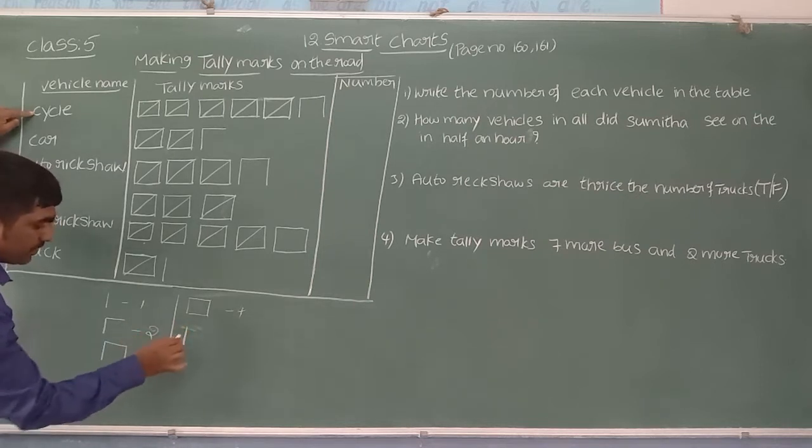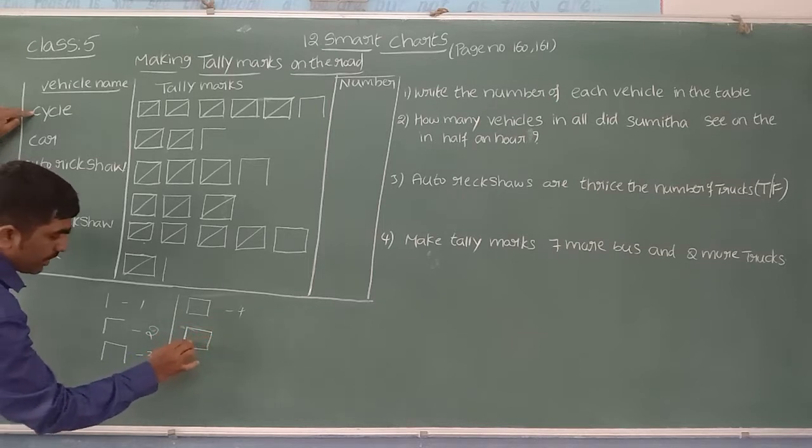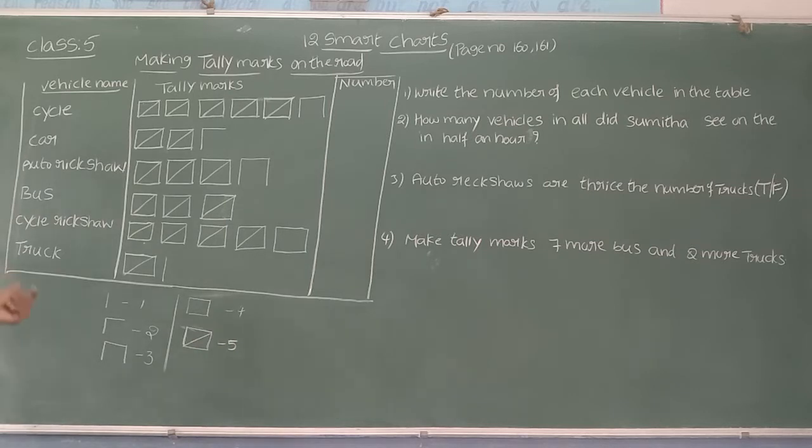Now see, vertical lines first, 1, 2, 3, 4, and one diagonal, 5. If only one cycle is passing, she will take one vertical line. If 2 cycles are passing, she will take one vertical line and one more, like 2 sides.